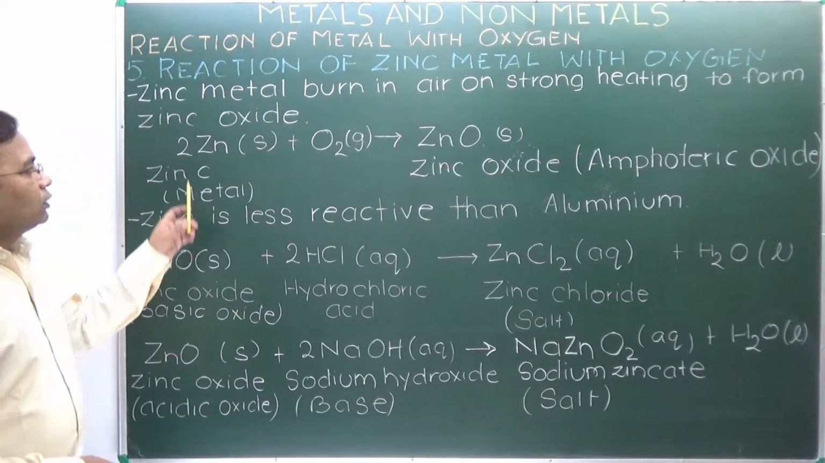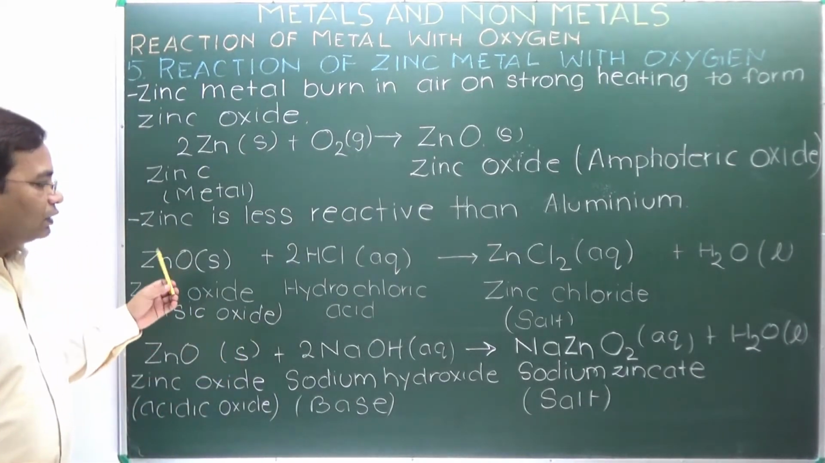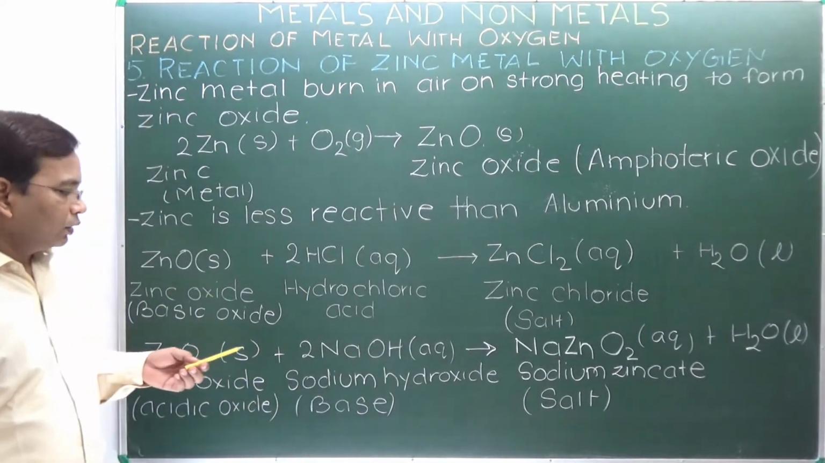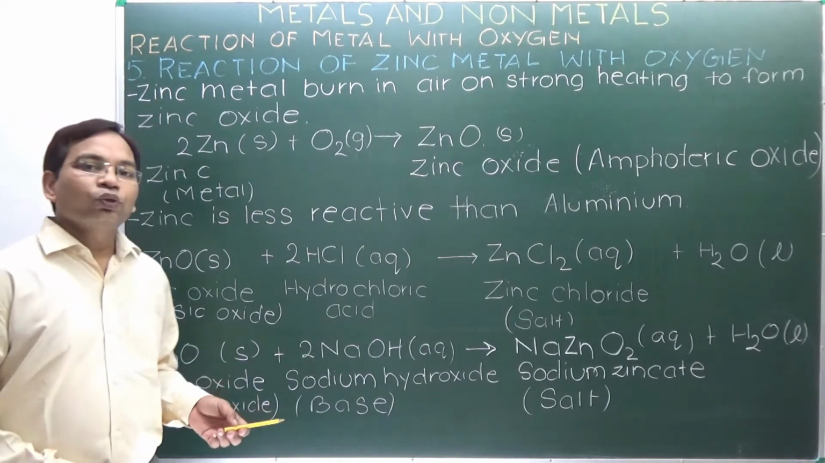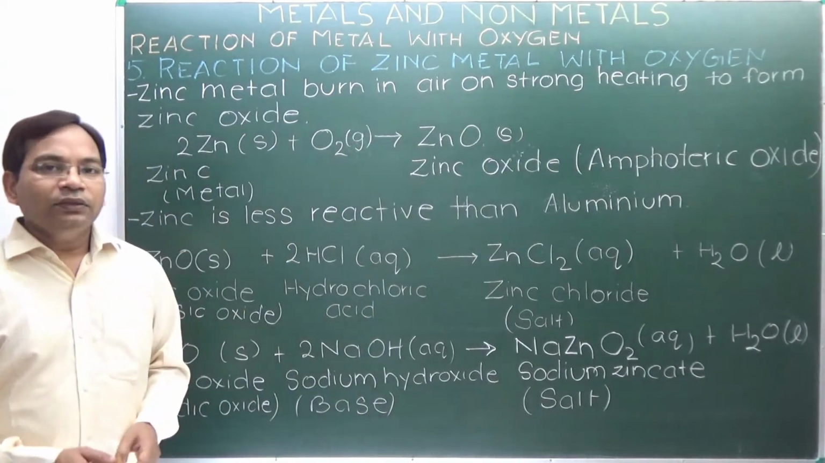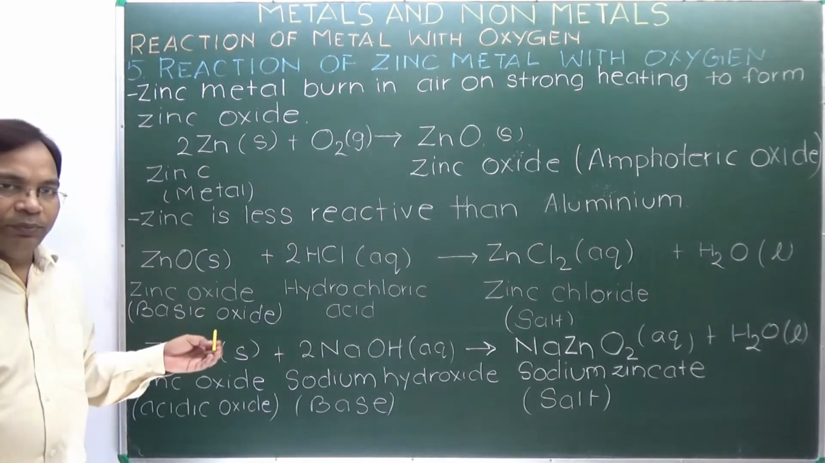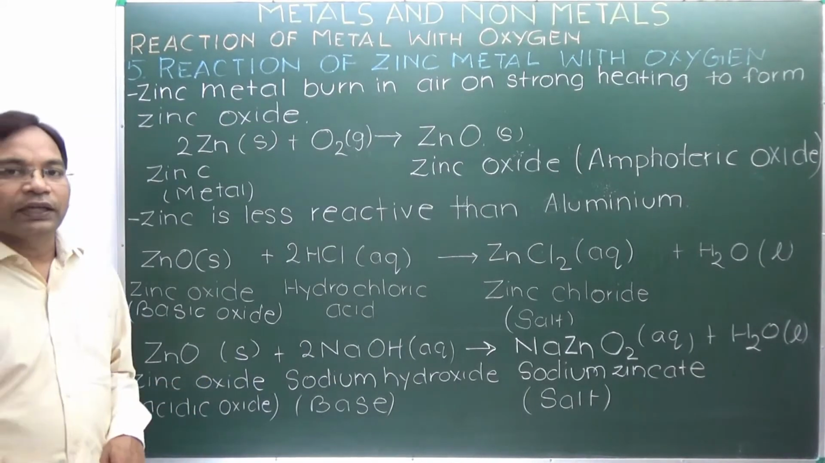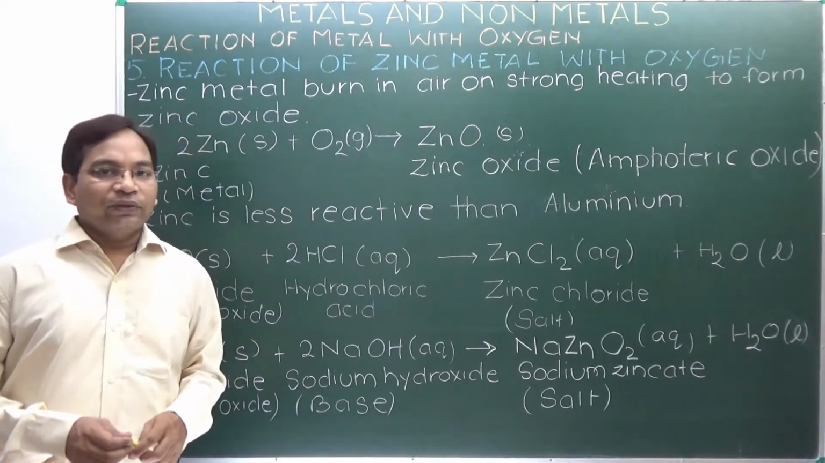Here zinc reacts with oxygen, forming zinc oxide, an amphoteric oxide, and when zinc oxide reacts with hydrochloric acid, it forms zinc chloride and water as products. When zinc oxide acts as an acidic oxide, it reacts with sodium hydroxide, forming sodium zincate and water. Here with HCl, zinc oxide acts as a basic oxide, and with NaOH it acts as an acidic oxide. This proves that zinc oxide is an amphoteric oxide.